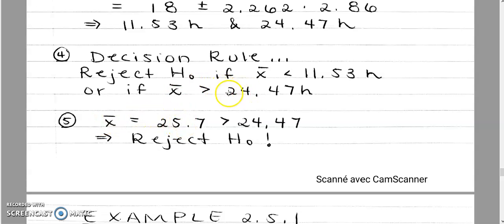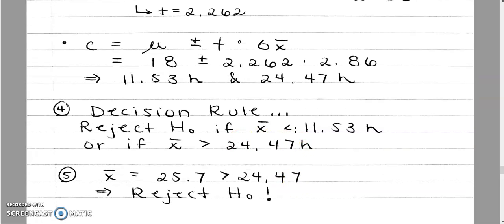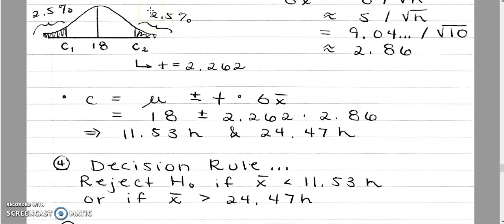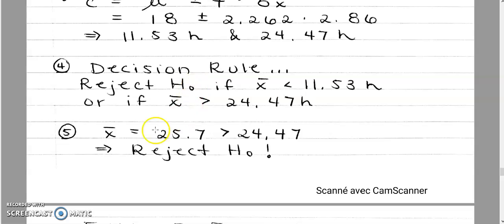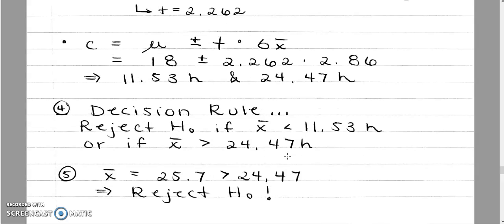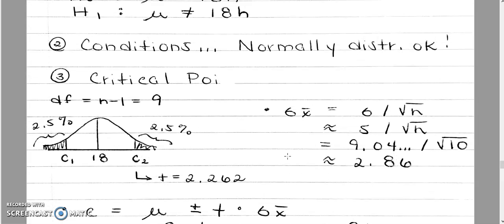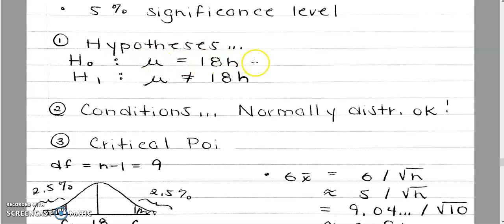It is higher than my 24.47 hours, which was a critical number, which means that it is in this 2.5% zone. So it's like saying my sample gave me a number fairly different than my supposed 18 hours over here. So I will reject H0, and rejecting H0 means that I do not agree that my average for the population is 18 hours, so I am probably saying that my real average is not 18.